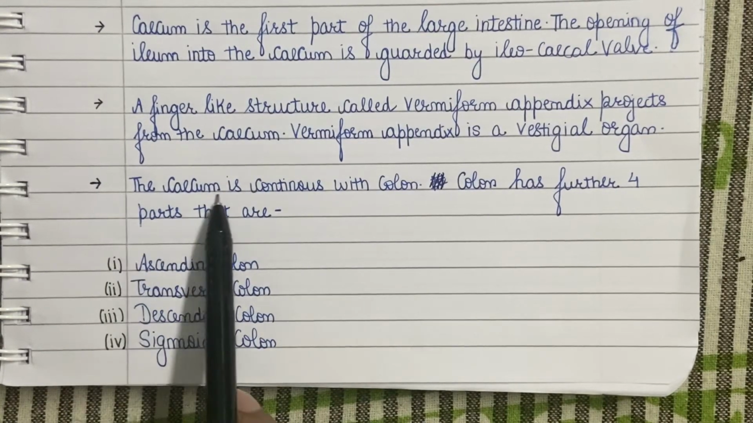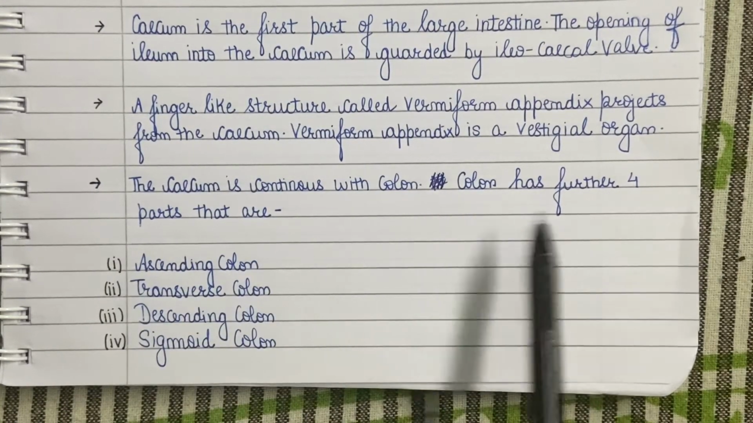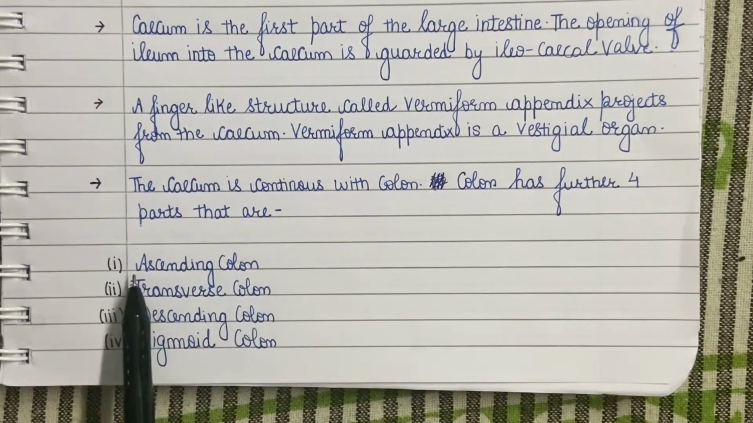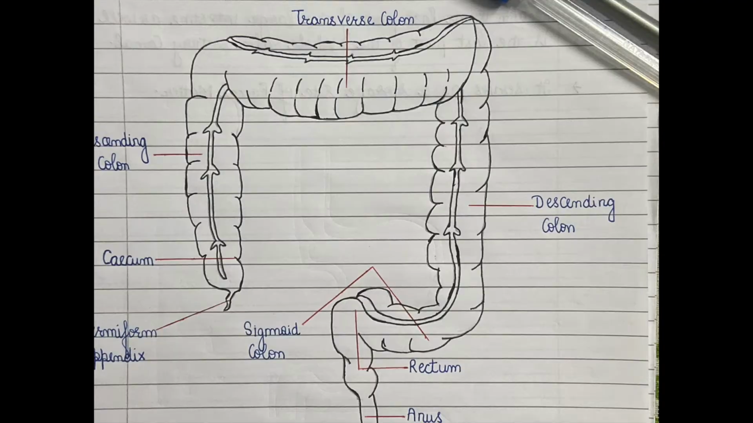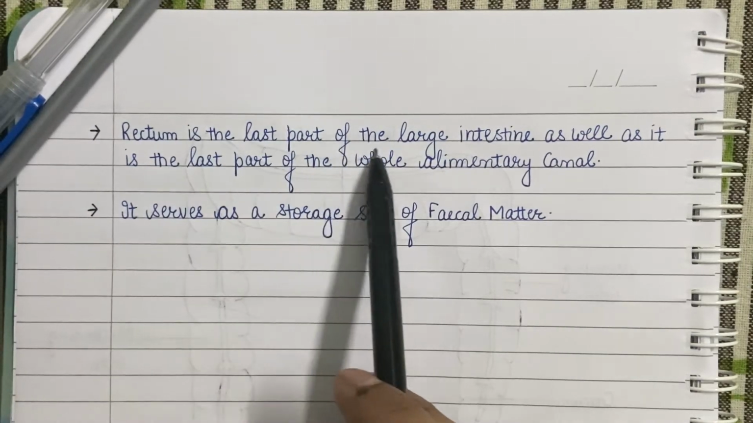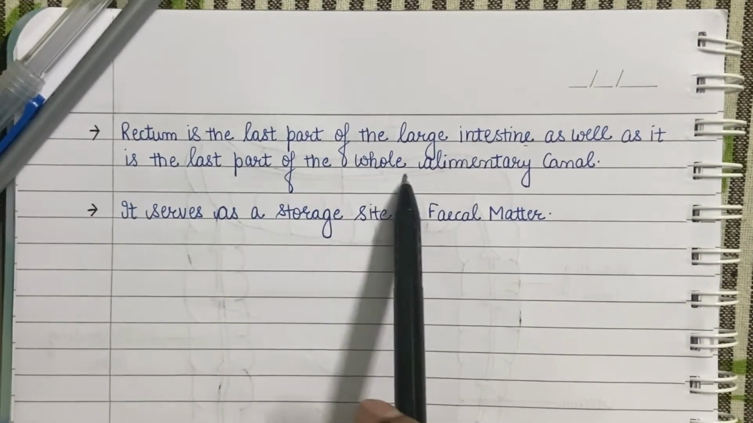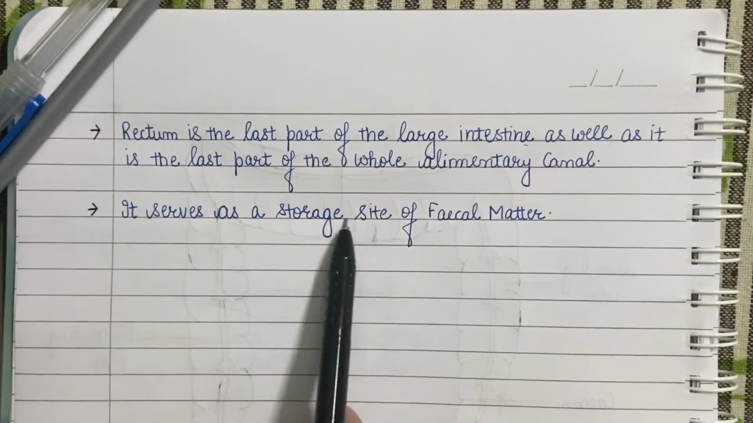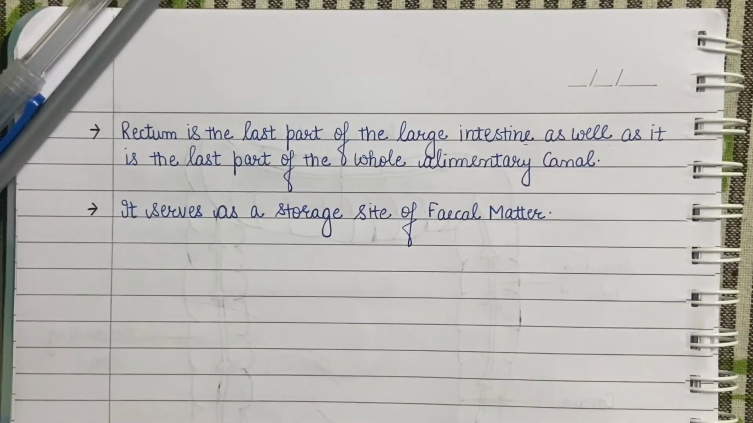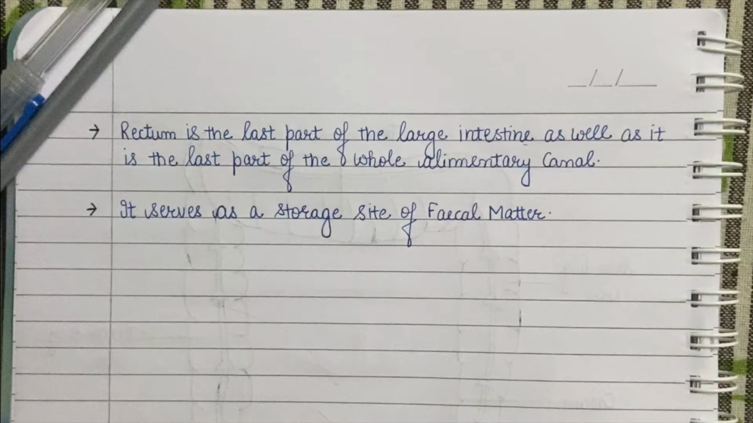The cecum is continuous with colon. Now, colon has further four parts that are ascending colon, transverse colon, descending colon, and sigmoid colon. The sigmoid colon is continuous with the rectum. Rectum is the last part of the large intestine as well as the last part of the whole alimentary canal, and it serves as a storage site of fecal matter. It discharges its fecal matter outside the body through a posterior opening called anus by the process of defecation.